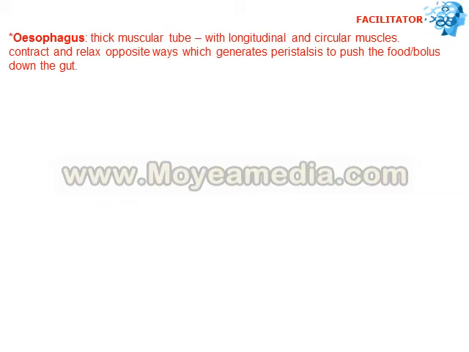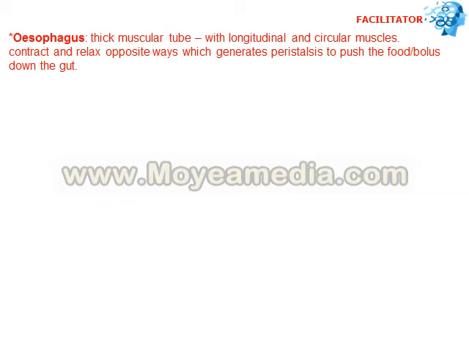Then in esophagus, once the food enters in the form of a food bolus, the thick muscles present in the walls of the esophagus, there are two types of muscles. One is longitudinal muscles and the other one is circular muscles. These longitudinal and circular muscles contract and relax. This contraction and relaxation of the esophagus muscles forms a wavy movement.